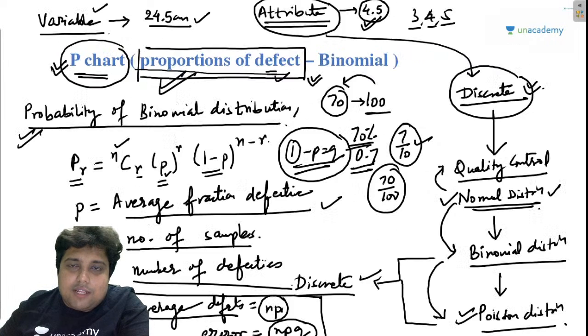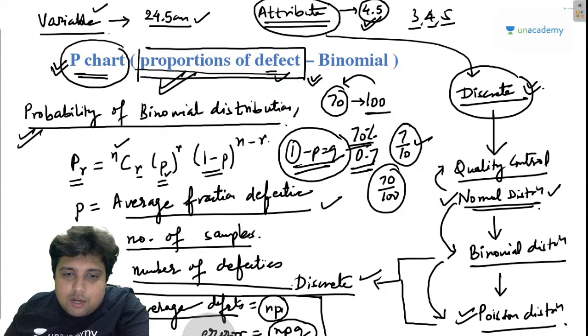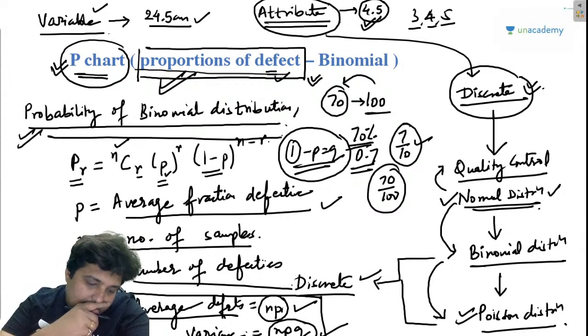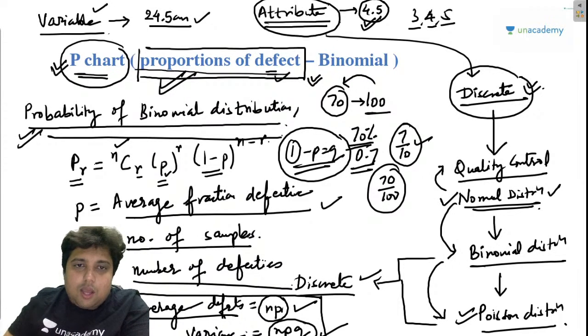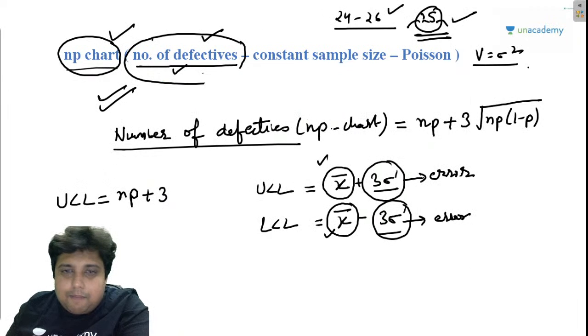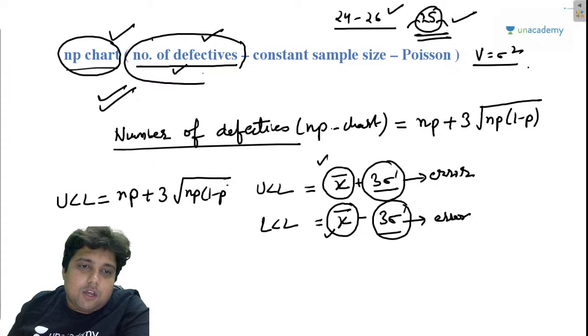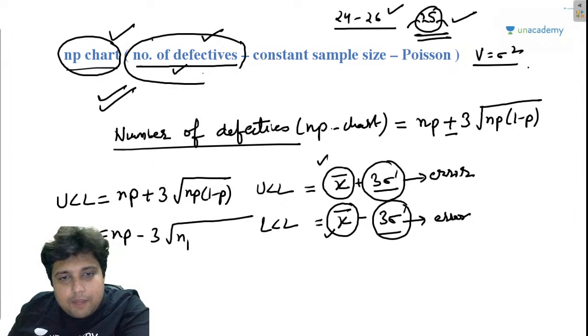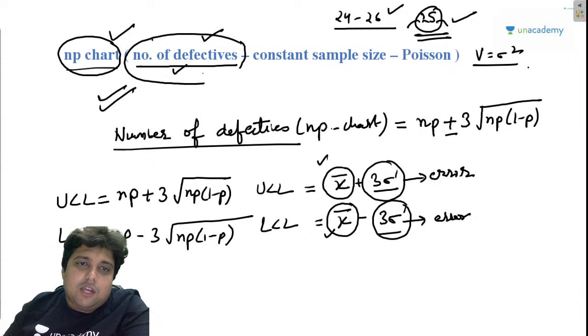Let me just write the formula in that way, otherwise you people will get confused. Let us remove error from here and write variance. This is the formula of mean, this is the formula of variance in probability of binomial distribution. I hope you can remember this, right? So NP plus 3 times root over NP(1 minus P). So this is the upper control limit, and what is the lower control limit? NP minus 3 times root over NP(1 minus P).